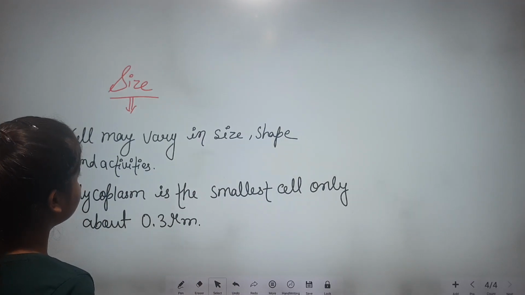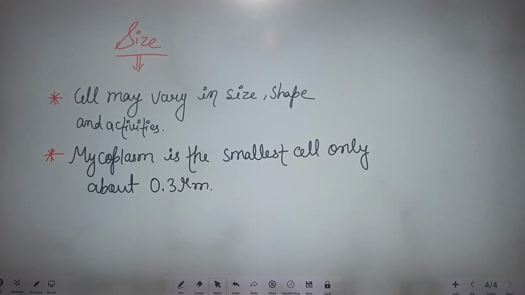So the smallest cell is mycoplasma, and its length is about 0.3 micrometer.